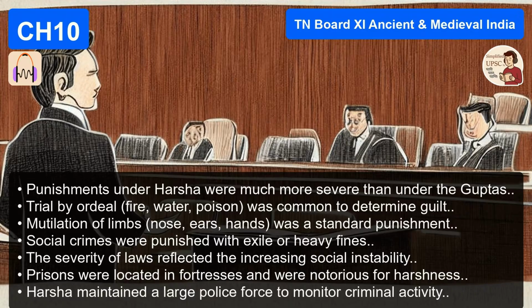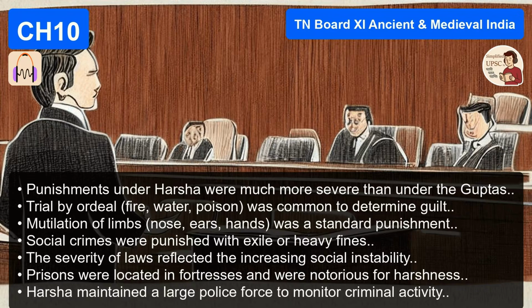A very hard no. And the nature of punishments reflects this growing insecurity. To keep order, the punishments for crimes became much more severe. How severe are we talking? Xuanzang himself calls them barbarous and superstitious. They brought back practices like mutilation, cutting off a hand or a nose for serious crimes. And, importantly, they relied heavily on trials by ordeal.